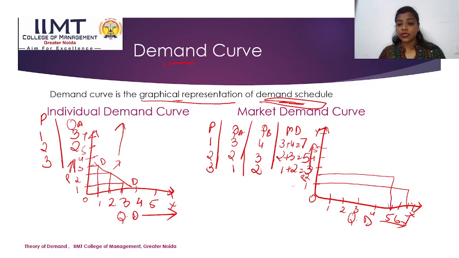And at 3 it is 3. So we'll be joining these points. This is our demand curve and we'll name it as D. So this will be our market demand curve.